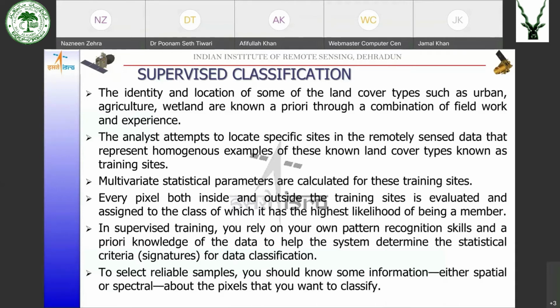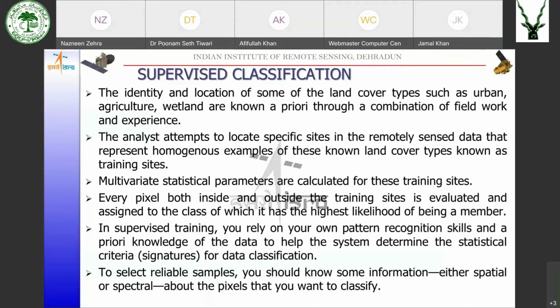Now, the analyst attempts to locate specific sites in the remote sensing data that represent homogeneous examples of these known classes, and these pixels which we already know belong to particular classes are known as training sites. We provide some training to the computer. That is why this type of classification is called supervised classification, because we are supervising the computer.